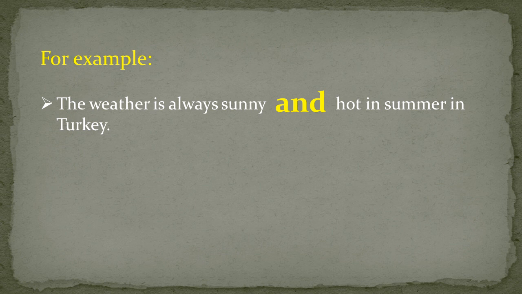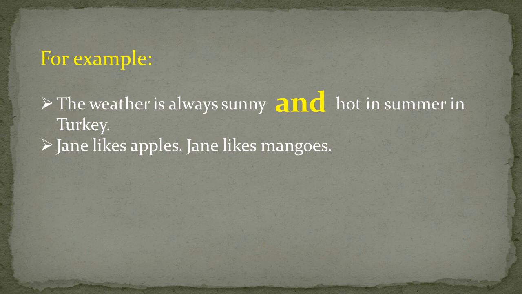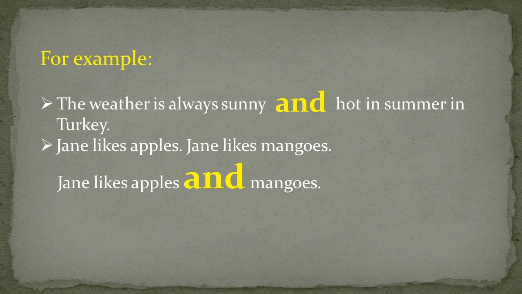See the second example. Jane likes apples. Jane likes mangoes. So there are same ideas of liking apples as well as mangoes. So we are going to connect these both sentences by using conjunction and. Jane likes apples and mangoes.